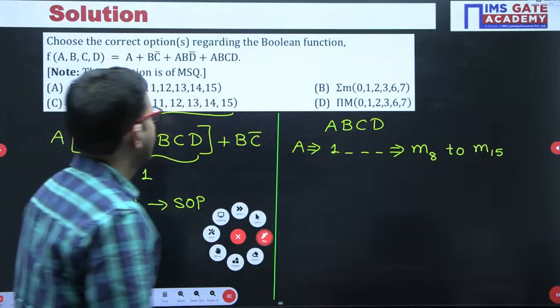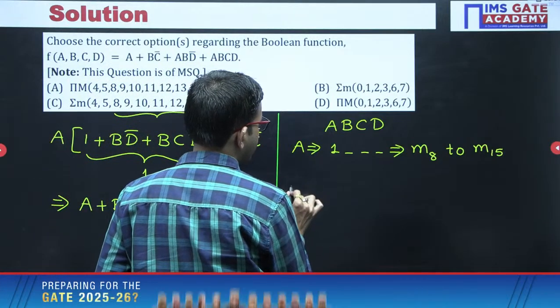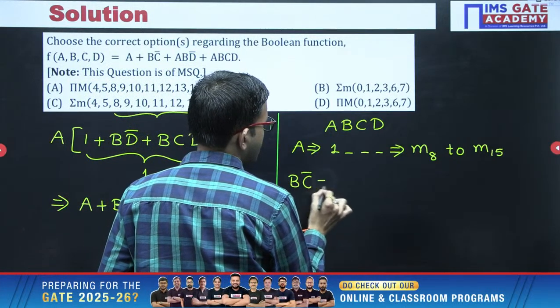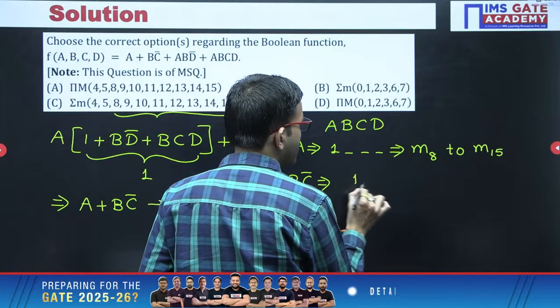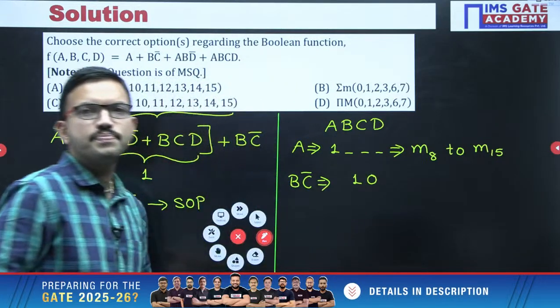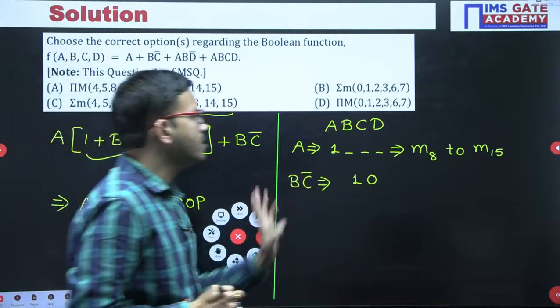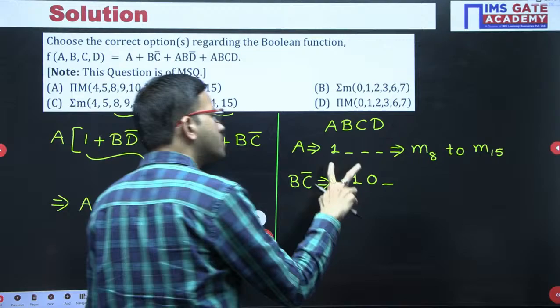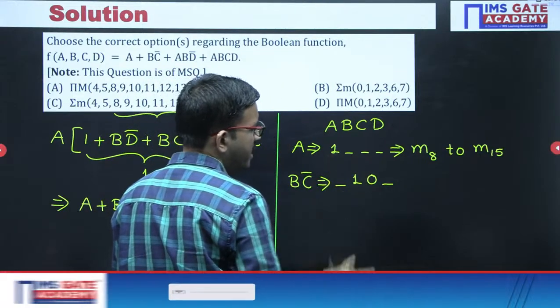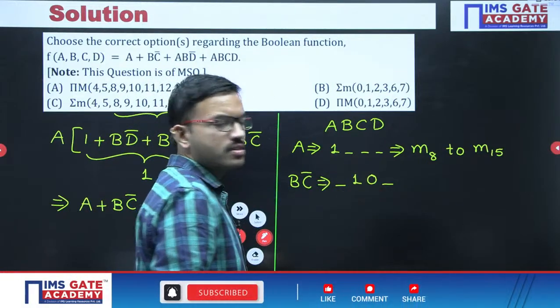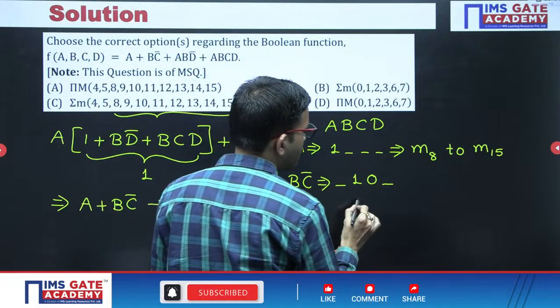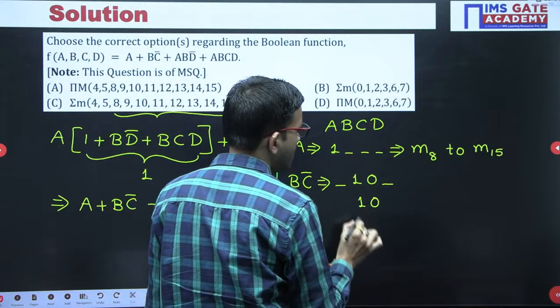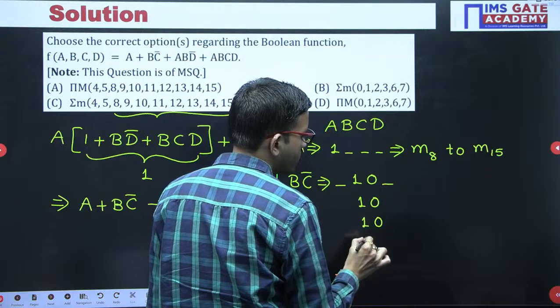Now let us consider B into C bar. Here B value is 1, C value is 0. A and D are missing. Since 2 variables are missing, you can write the corresponding 4 combinations of zeros and ones, but for all the 4 combinations, BC remains at 1, 0.